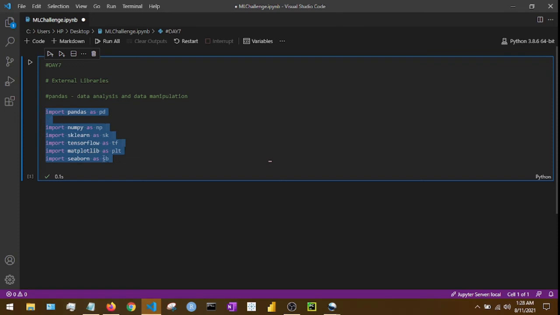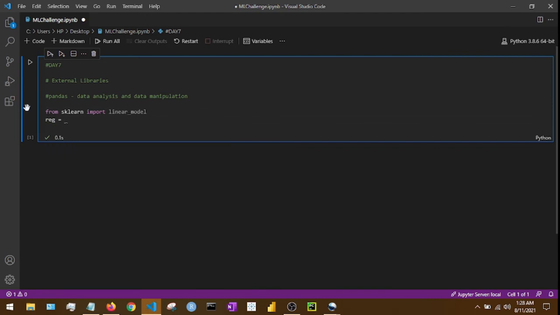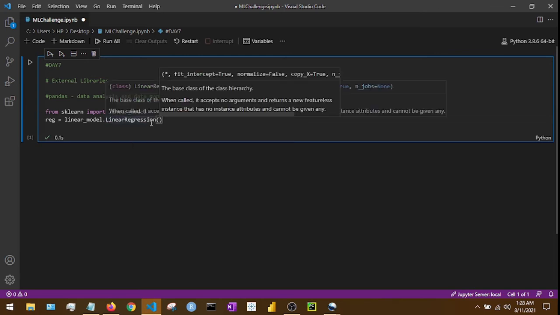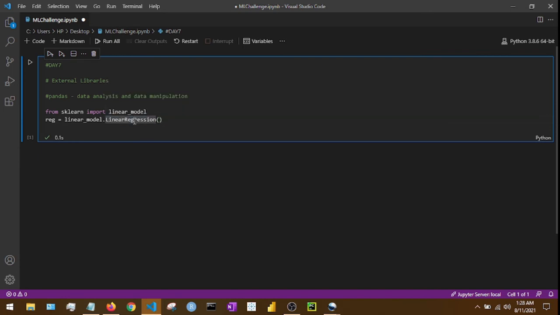Now let's say I want to import a specific algorithm from one of the libraries, let's say sklearn. I'll show you how I will do that. We'll say from sklearn import linear_model. What this is doing is importing the linear regression model from sklearn, right? Similarly, we can do a lot of different things. Let's say I'll declare a variable named reg. I'll say linear_model.LinearRegression specifically, right? So this is how we can import an algorithm like the linear regression algorithm into our code.